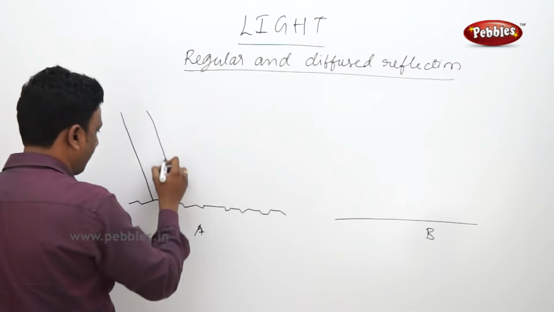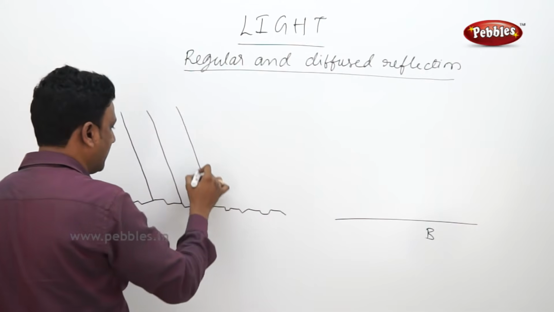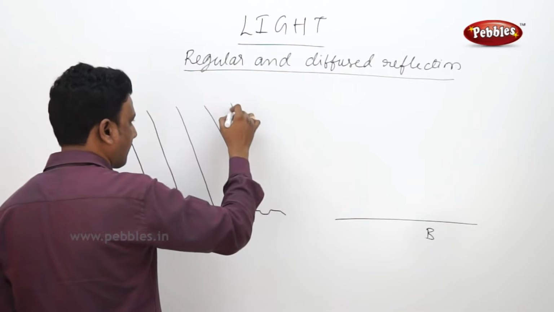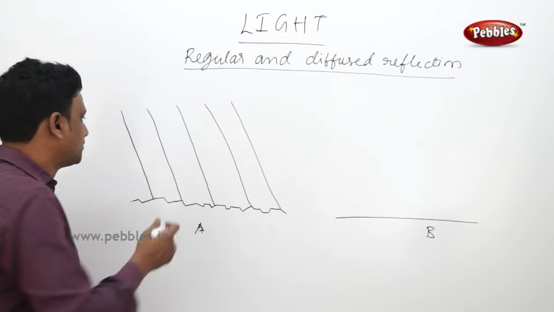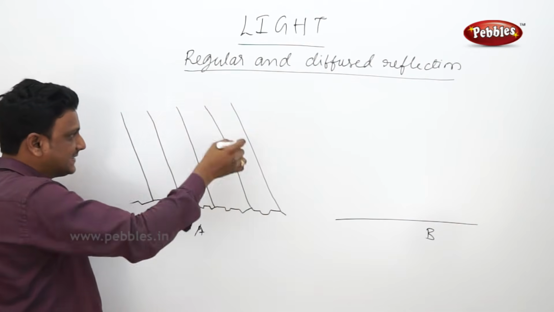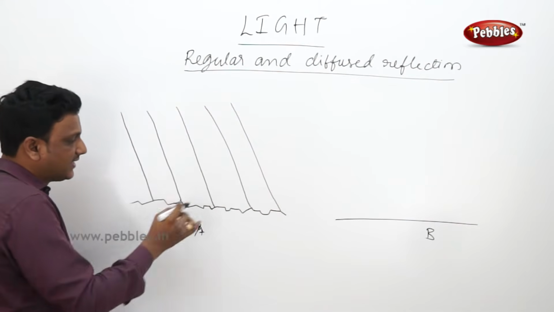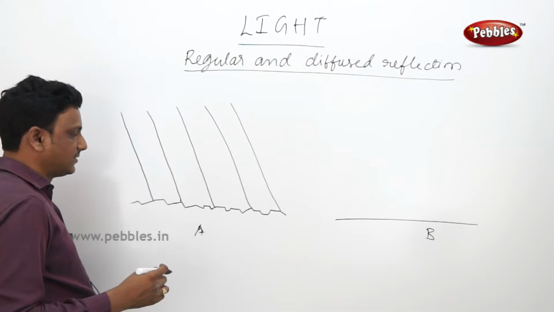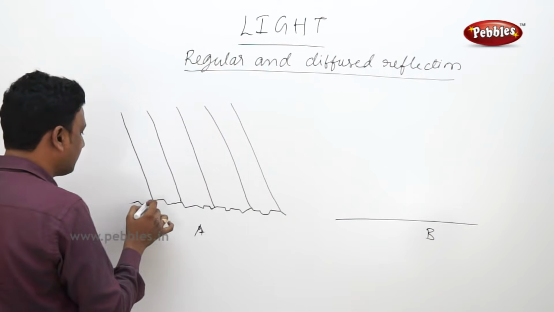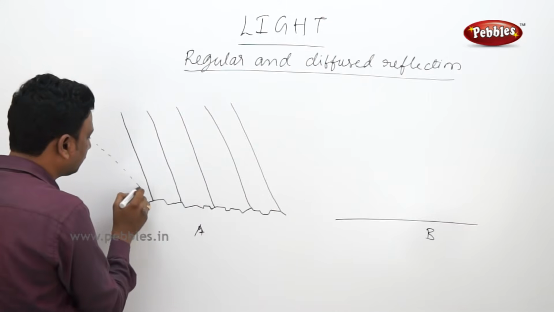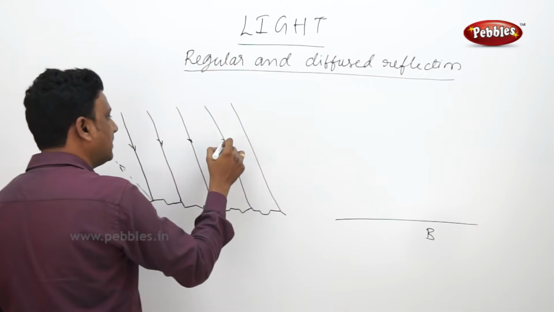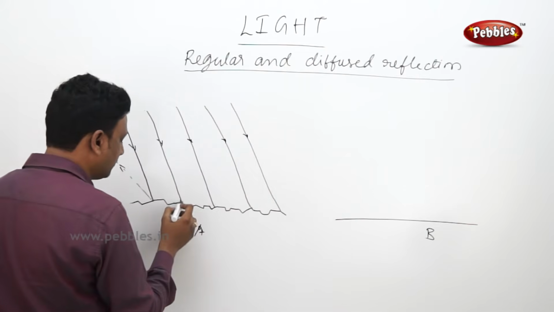You see, this way the rays are hitting. So now let us see the point of incidence here. These are the parallel incident rays. They are hitting an irregular surface, right? Now let us see how the reflected rays will be. The rays of incidence will be in this direction, and now let us see the reflection.